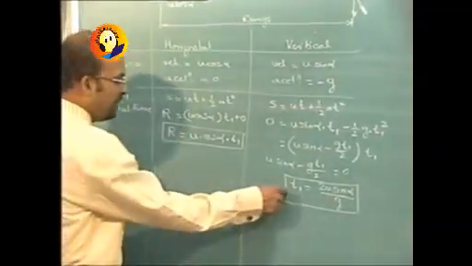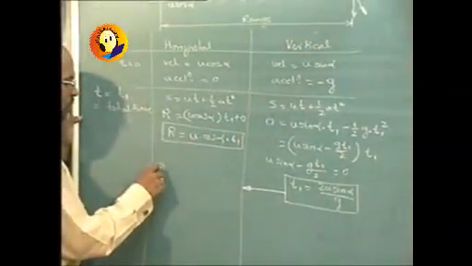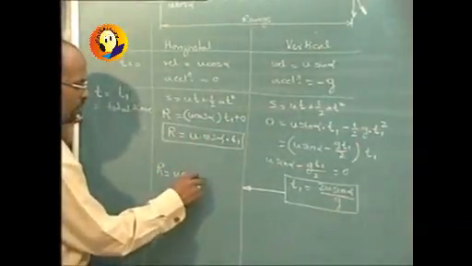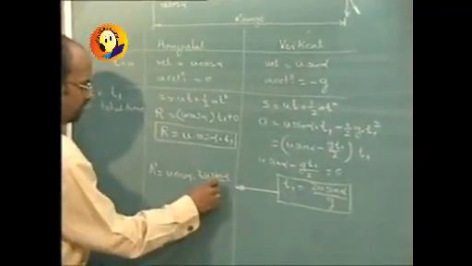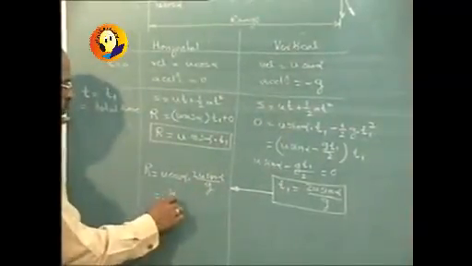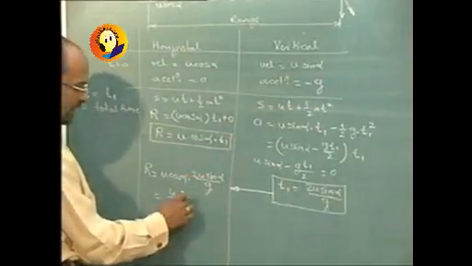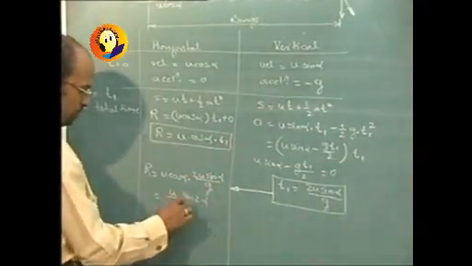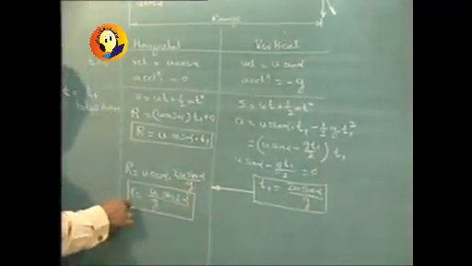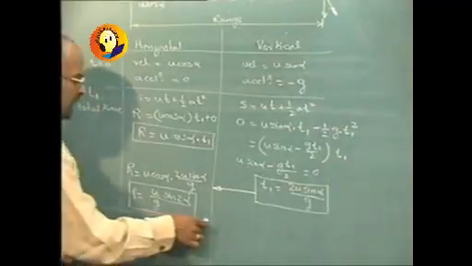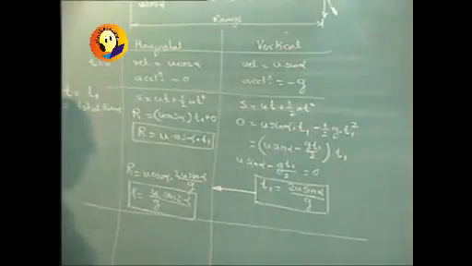Now when this t1 is substituted in r, we will get r equal to u cos alpha into 2u sin alpha upon g. So it will be u squared upon g into 2 sin alpha cos alpha, that is sin 2 alpha. So it is r is equal to u squared sin 2 alpha upon g. That is another consideration that we get in this particular case.